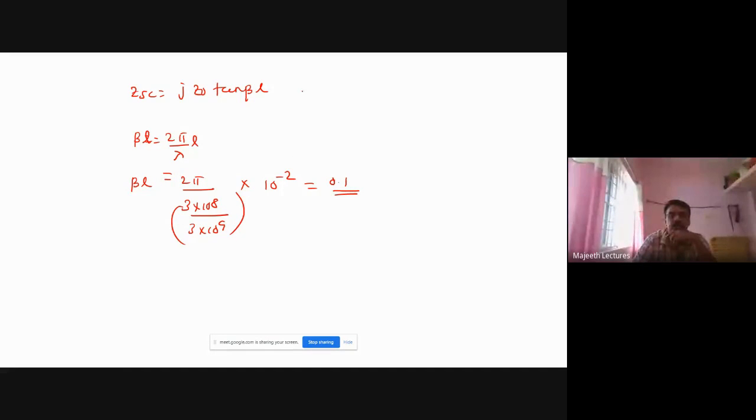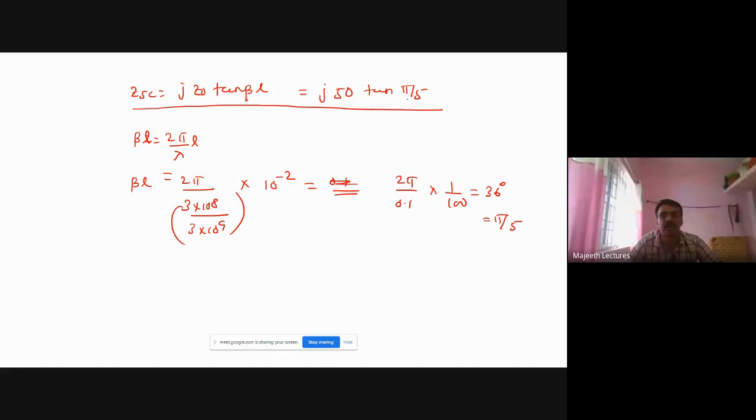Now you substitute Z naught, j50. Sorry, this lambda is 0.1, please note. So 2 pi by 0.1, into 10 power minus 2, which I write as 1 by 100. So that will be equal to 36 degree or pi by 5. So now beta L is equal to 36 degree, tan 36 degree or pi by 5. Now you see ZSC is equal to j50 tan pi by 5.